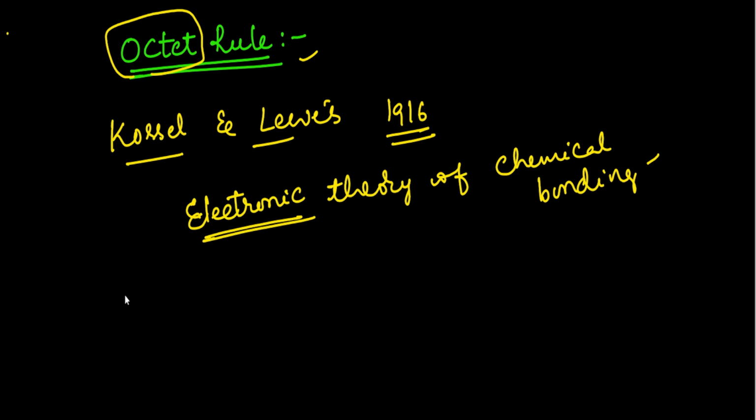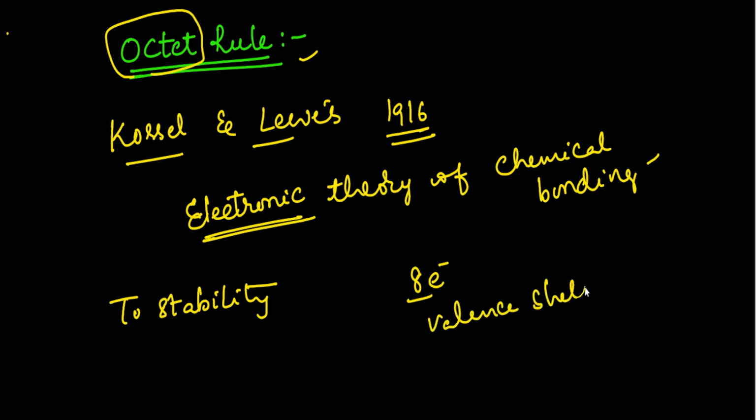Why does every atom try to get the octet configuration? For stability. So for stability, every atom prefers to have 8 electrons in its valence shell, or the outermost shell, or the last shell, whatever it may be.